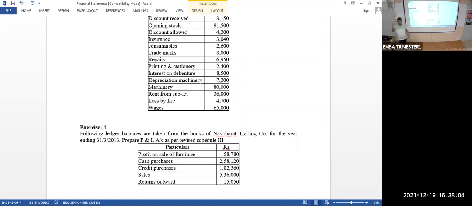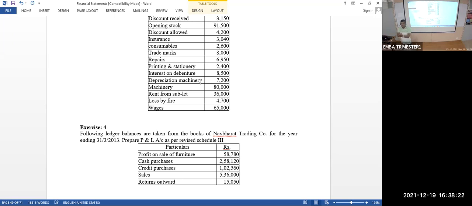Any question that is given, first you write that format. The skeleton is ready with you. Write it, and only then fill in the blanks. Depending upon the trial balance, you take the amount. Depending upon the adjustments, you add or subtract. Then you bring it into the format. Then finally the balance sheet is going to tally.